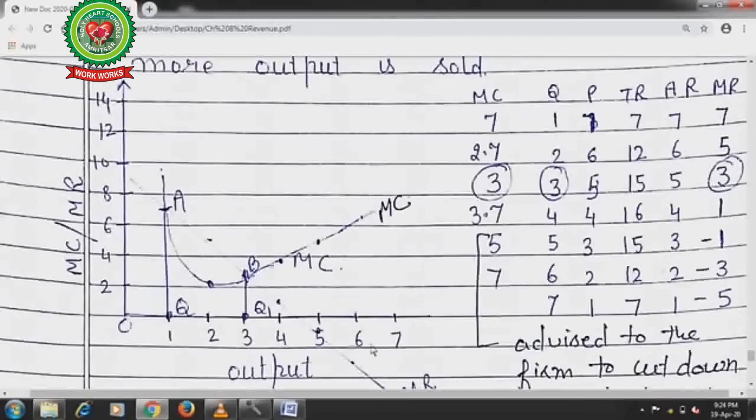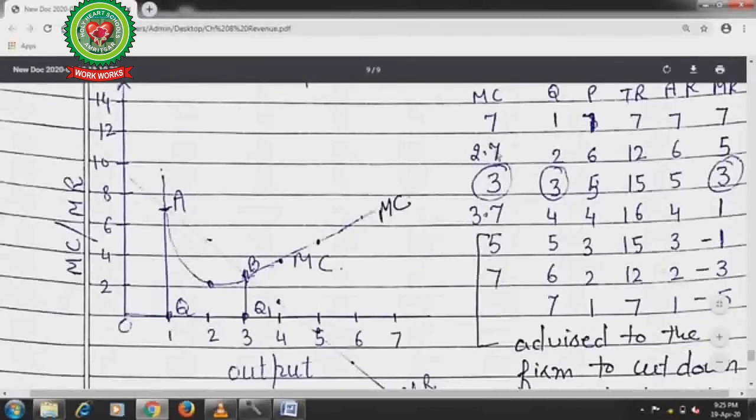You can see here that at 3 units of production, marginal cost and marginal revenue are all the same. So this is our equilibrium point where marginal cost and marginal revenue are the same, and moreover the marginal cost curve cuts the marginal revenue curve from below. See, in the previous figure it is lesser and marginal revenue is more. That's why the marginal cost curve will cut the marginal revenue curve from below.